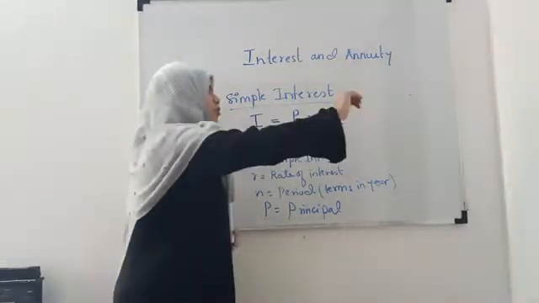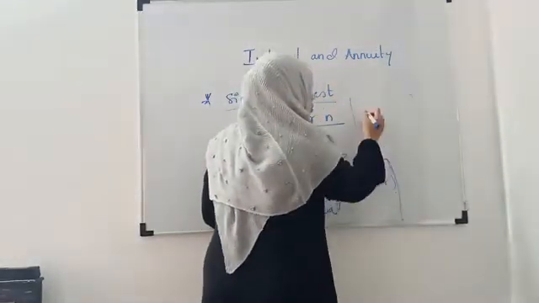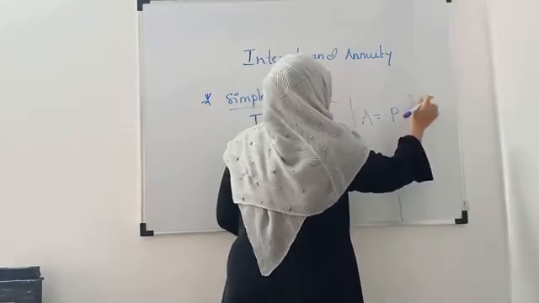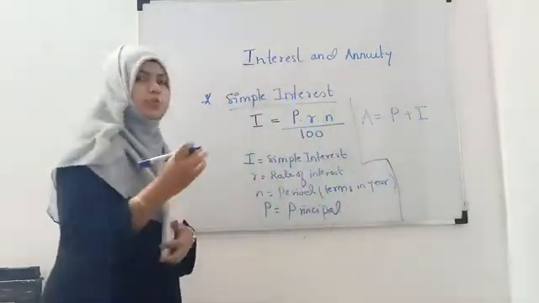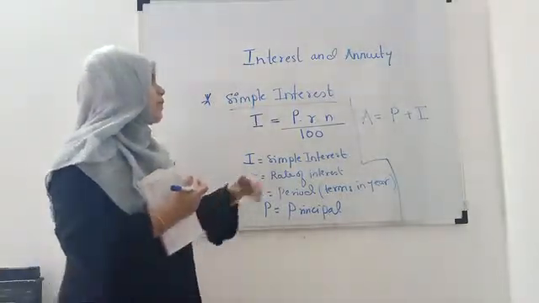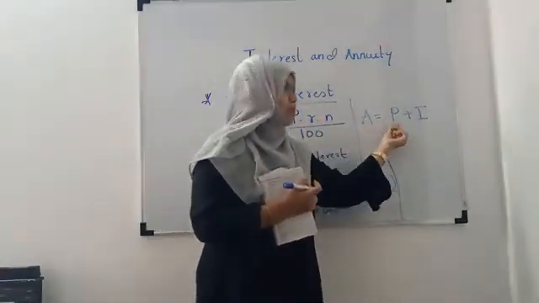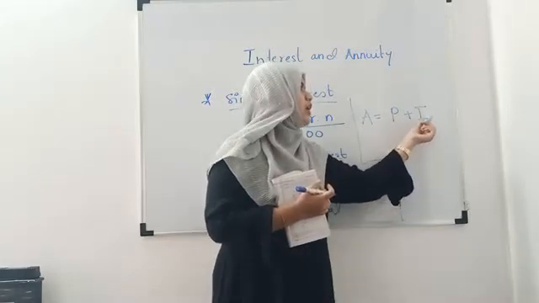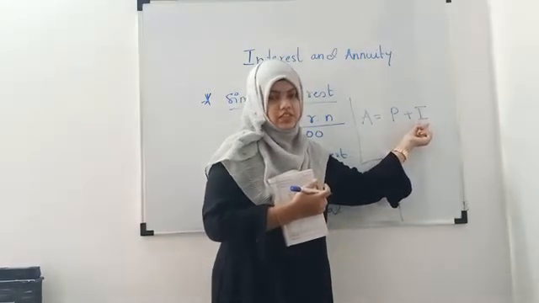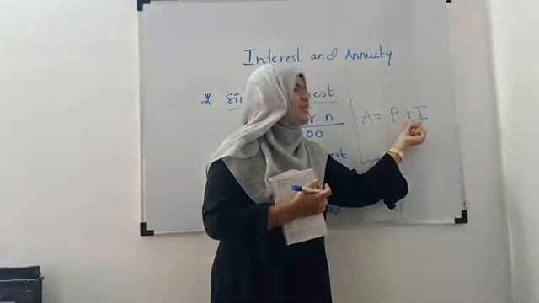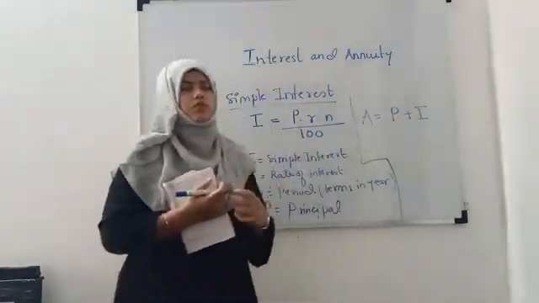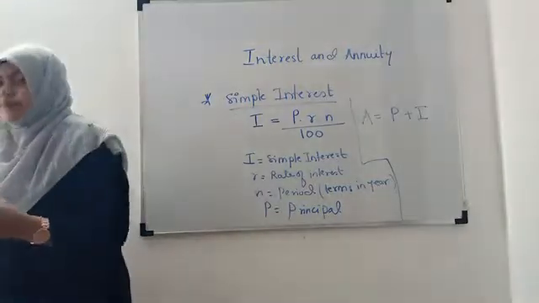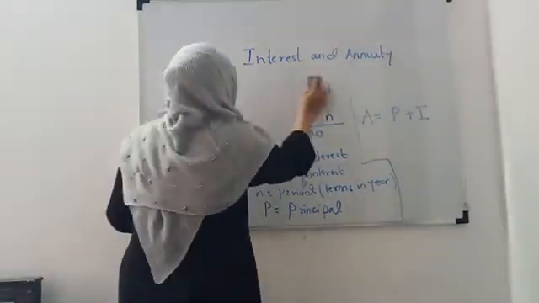And what will be the formula for amount? Amount means it is principal plus interest. The total money which you pay after the period N will be the principal, the amount which you have taken from the institute, together with the extra charges. So principal plus interest will give you the amount. So this is the formula. Now we will see some examples based on simple interest.